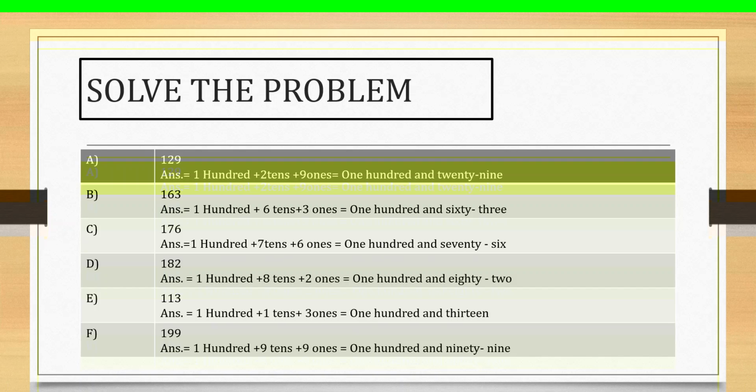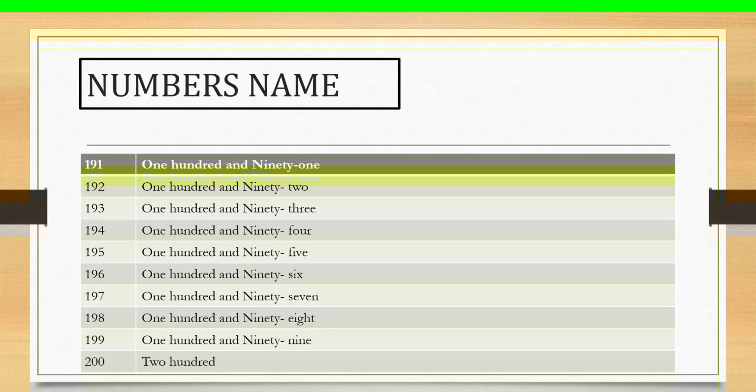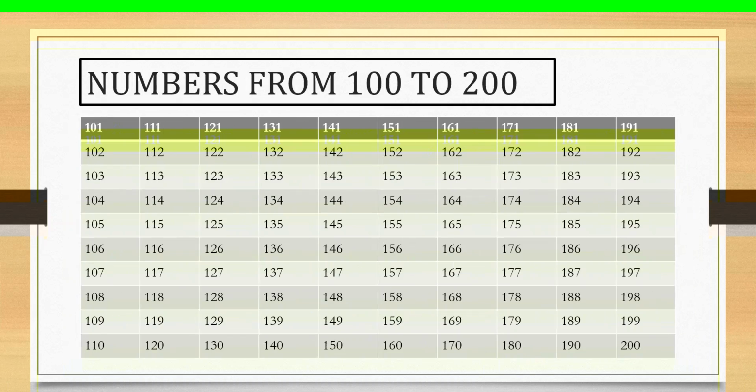You can solve the problems. Let's begin. You can solve the problems with the numbers from 100 to 200. You can write the numbers from 100 to 200. 101, 102, 103, 104, 105, 106, 107, 108, 109.